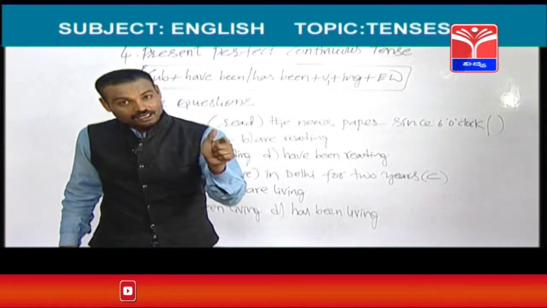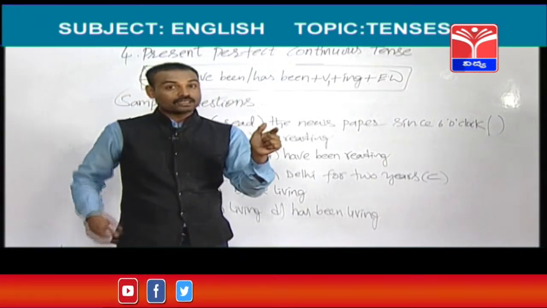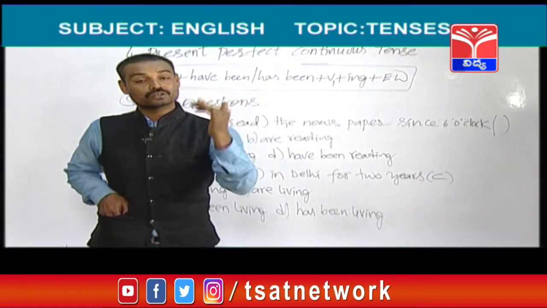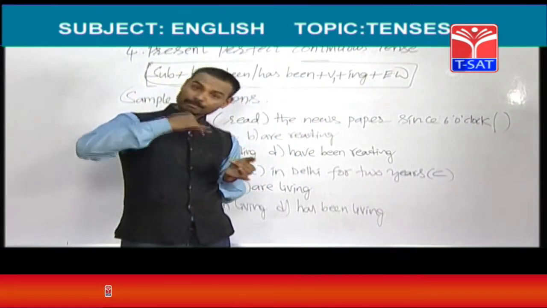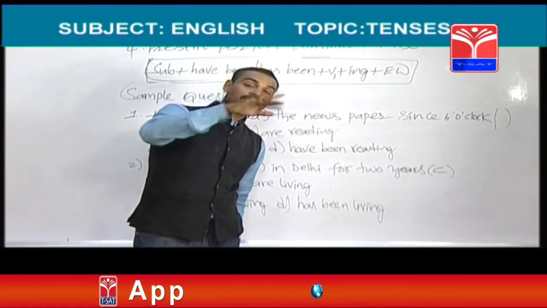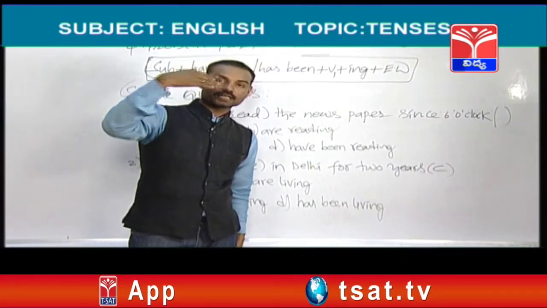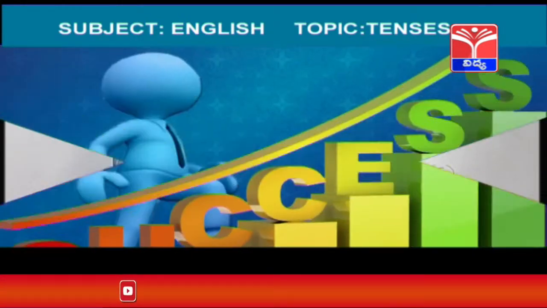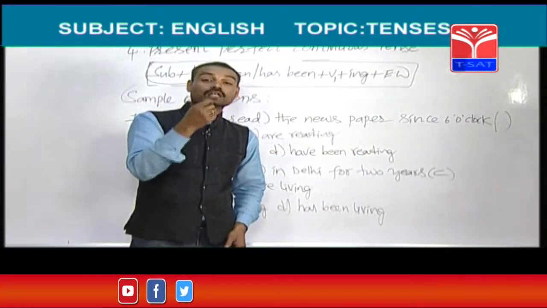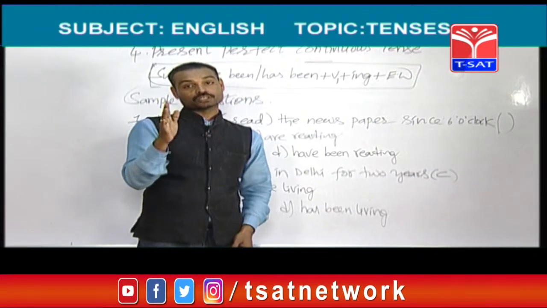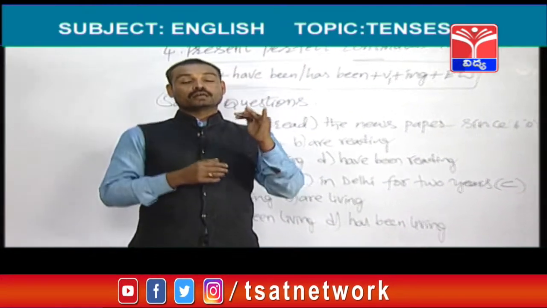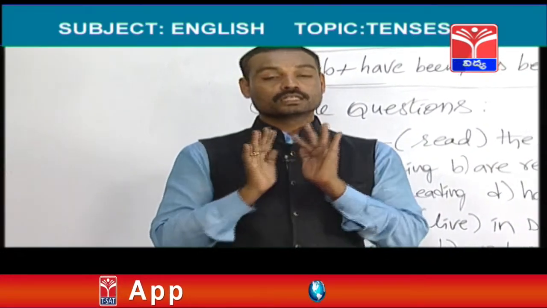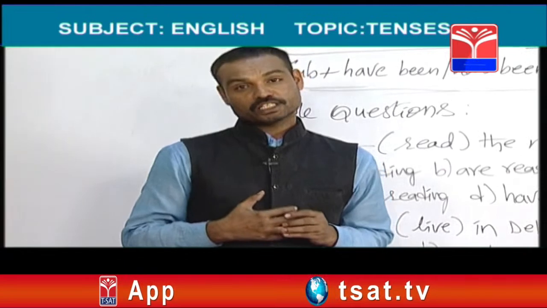Whereas will can be used after any subject. Shall should be used only after the first two subjects, I and we. But will can be used after any subject: I, we, you, they, he, she. You should use shall after I and we. Even will also can be used after I and we and after any subject. Okay, fine. The main verb must be in the first form in this tense.